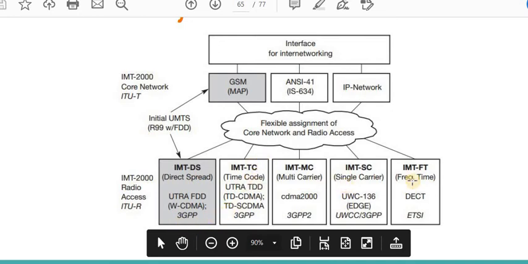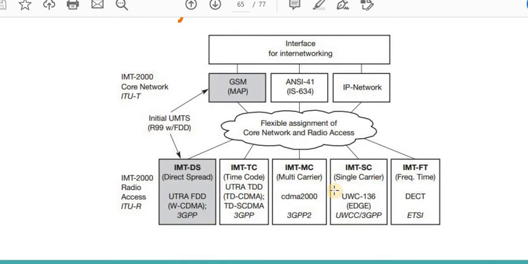Another standard inside the IMT is IMT-TC, called Time Code, UTRA TDD. This is again part of 3GPP, but it was not adopted because the throughput, or we can say the feedback, of this standard was not so good. Another one is IMT-MC, the multi-carrier, CDMA 2000. A particular project needs tremendous research, so after some time we have to do new research, and adoption of new technology occurs day by day.